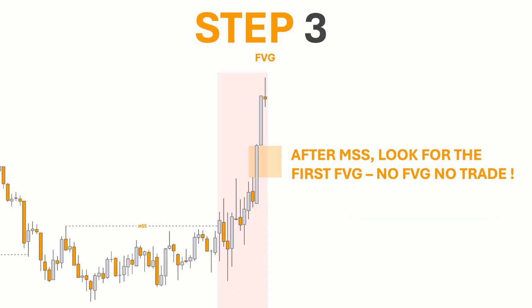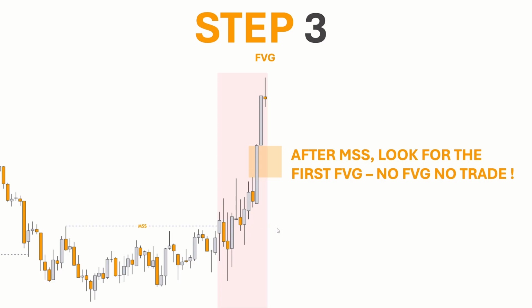So on to our step 3, fair value gap. This is quite simple. After you do get your market structure shift, you do want to look for the first available fair value gap that you see. Now, this could be on the 1 minute, the 2 minute, the 3 minute, even the 5 minute if you do find a valid fair value gap. However, you want it to be the extreme fair value gap, the first FVG that forms after the market structure shift. If there is no FVG, do not take the trade, guys. You want to only cherry pick the highest and best possible trades for you to take.